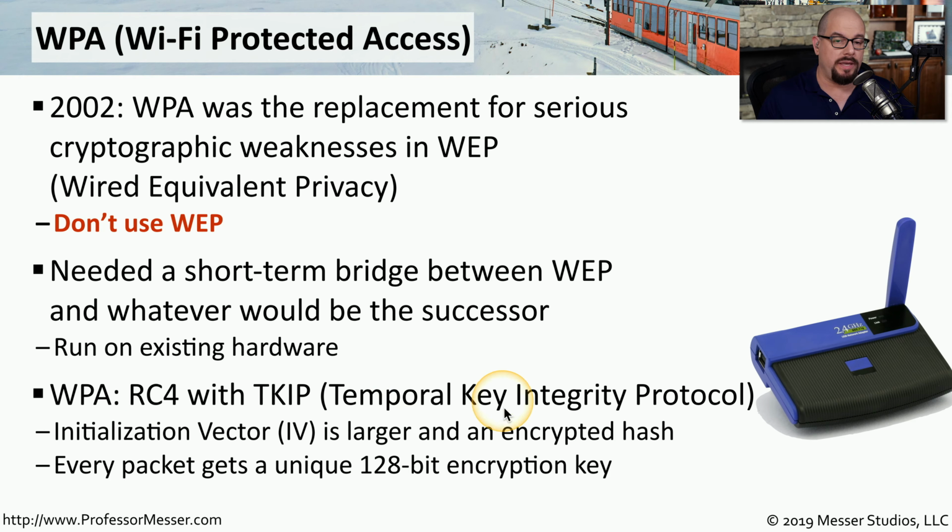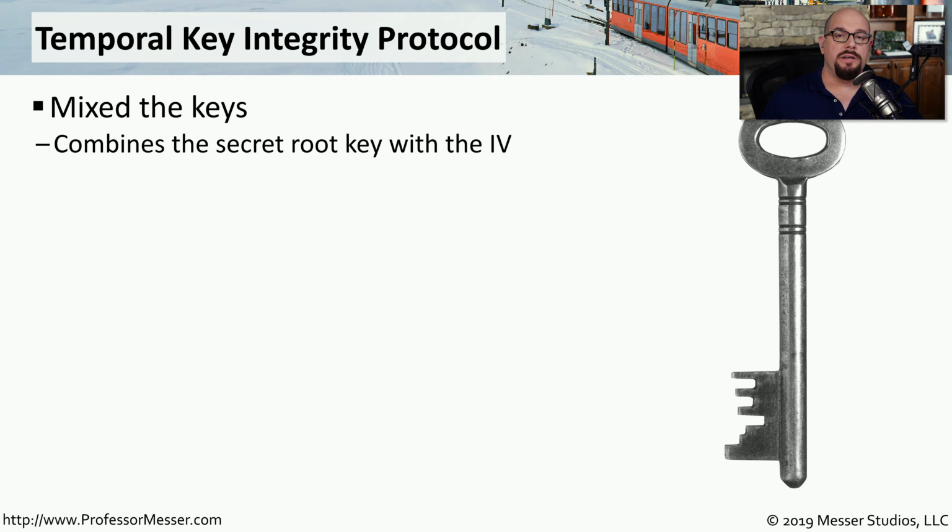This was the Temporal Key Integrity Protocol. One of the problems we found with WEP was that the IV, or initialization vector, was relatively small. So with WPA, we increased the size of the IV and added an encrypted hash. We also made sure that every packet with WPA had a 128-bit encryption key so that it would be as secure as possible. TKIP brought a number of capabilities to WPA encryption.